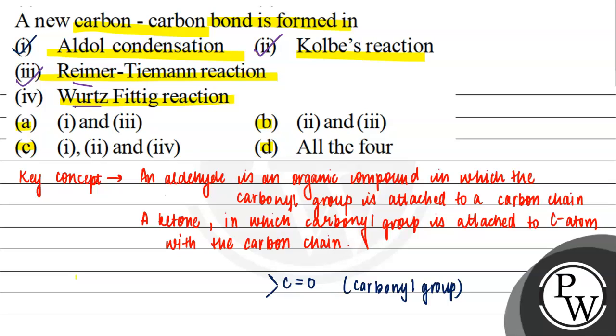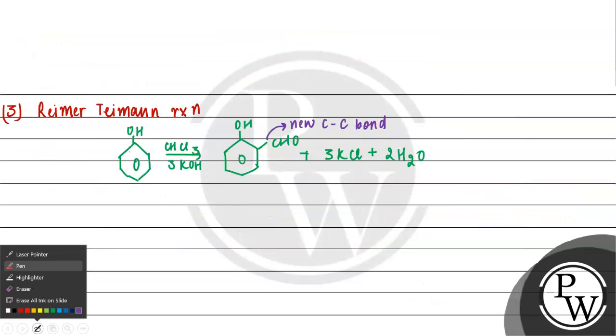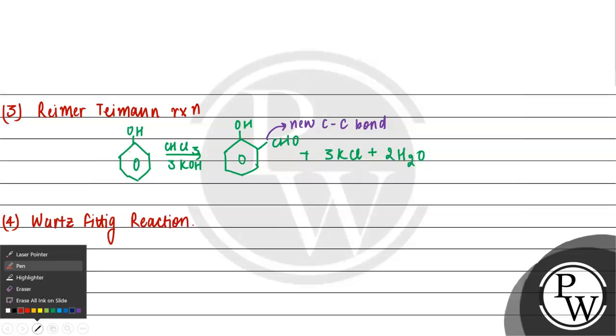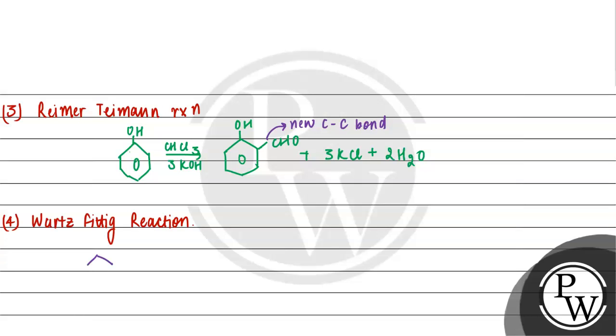If we talk about the Wurtz Fittig reaction, fourth. Suppose हमने chlorobenzene लिया. This is our chlorobenzene. Then we are reacting it with CH3Cl plus two molecules of Na.